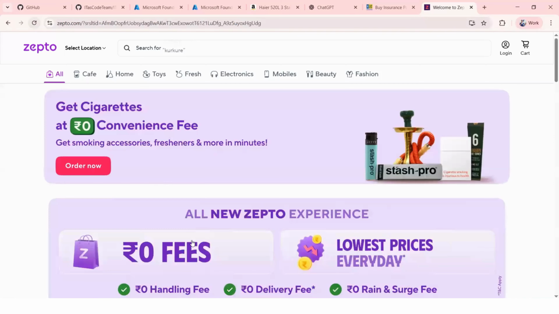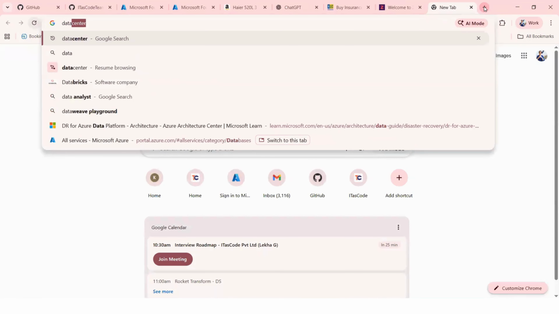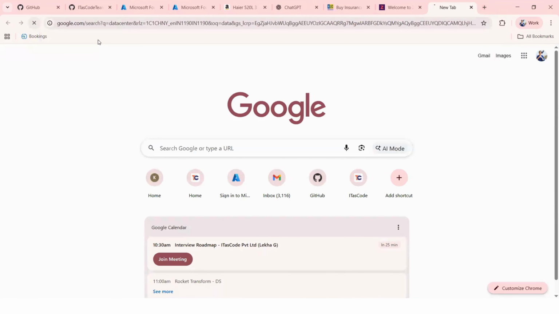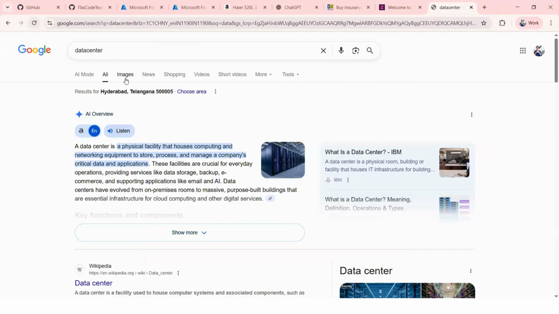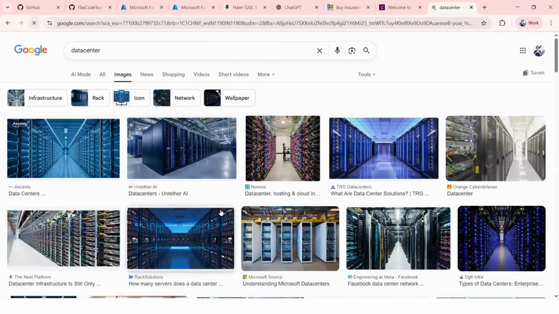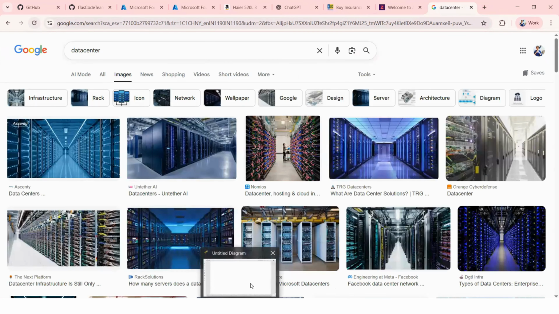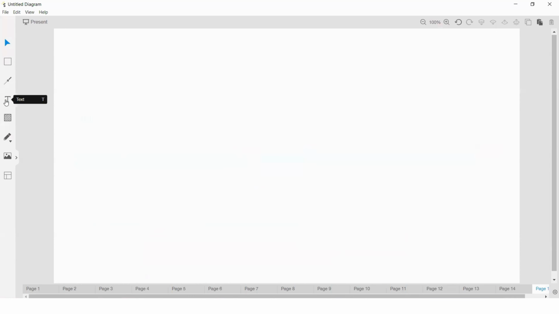So we are planning to set up our applications in a data center, our own data center we are trying to set up. This is a data center. Just see, forget about cloud first, right? So here you can see that this is the data center. So first we are trying to understand functionality.